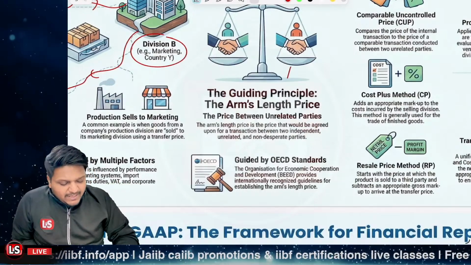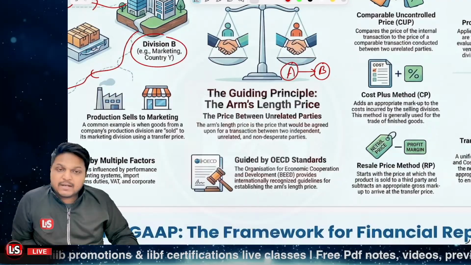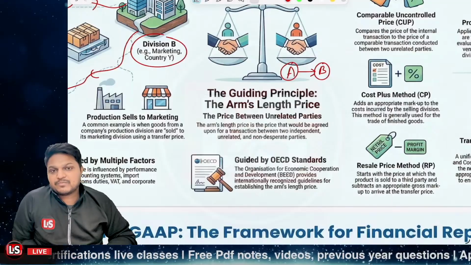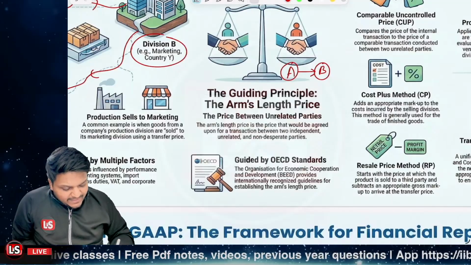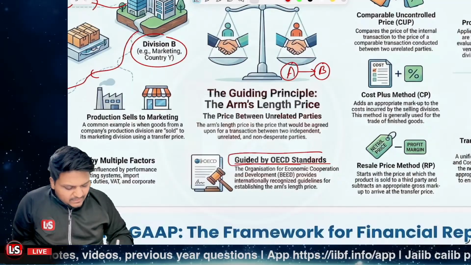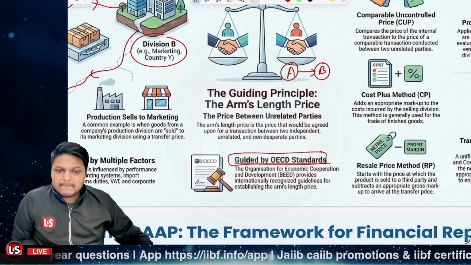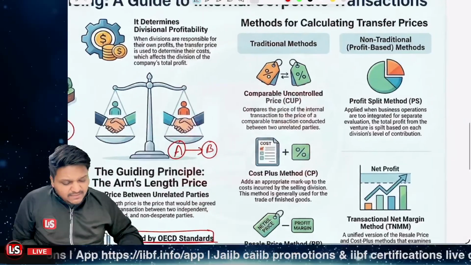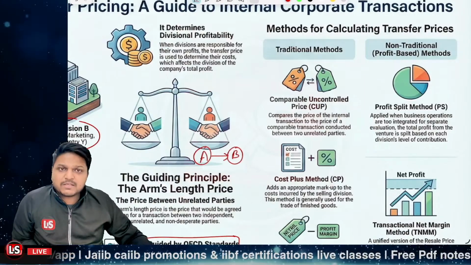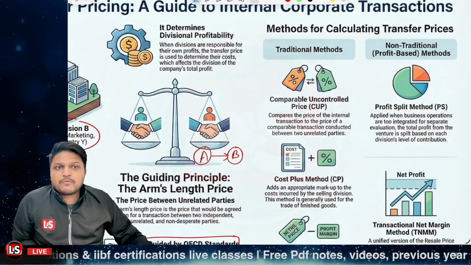Let's say A and B are not known to each other, and whatever price they follow, that particular price is to be followed as per the arm's length price principle, right? In this case, the guidelines are given by the OECD. These standards are guided by the OECD. Now there are two types of methods available. One is the traditional methods, and the other is the non-traditional or profit-based methods,